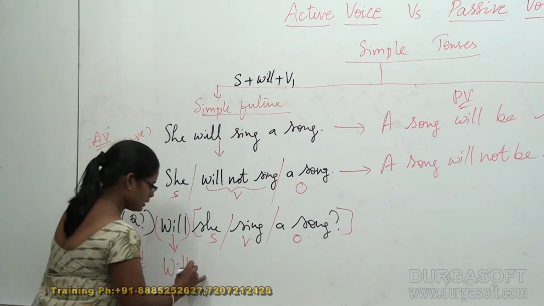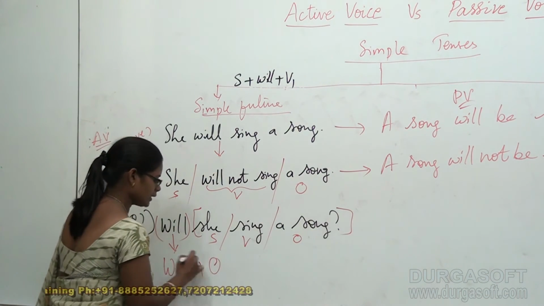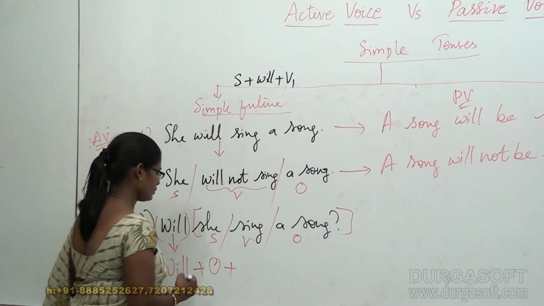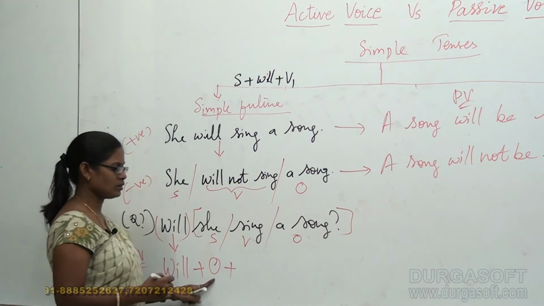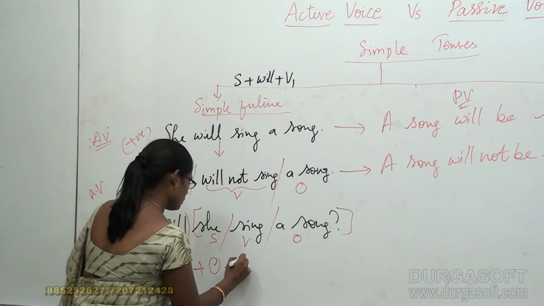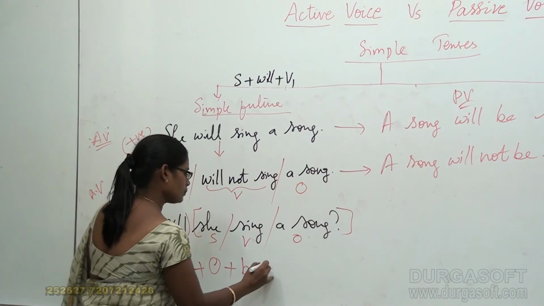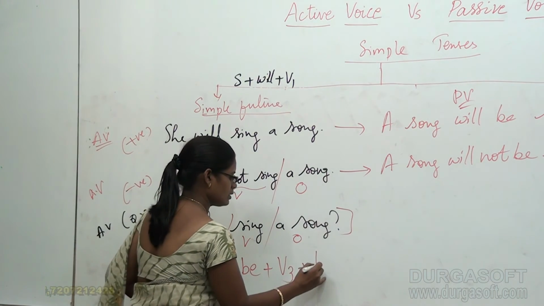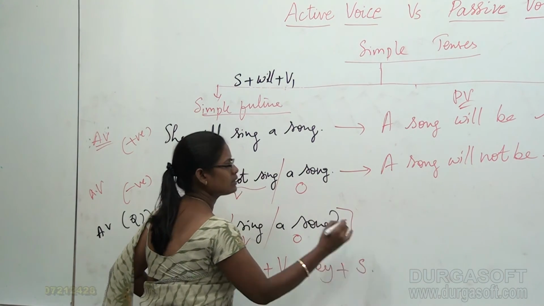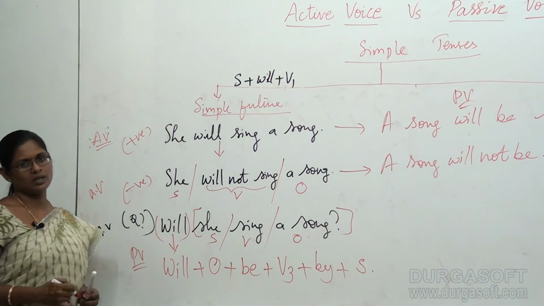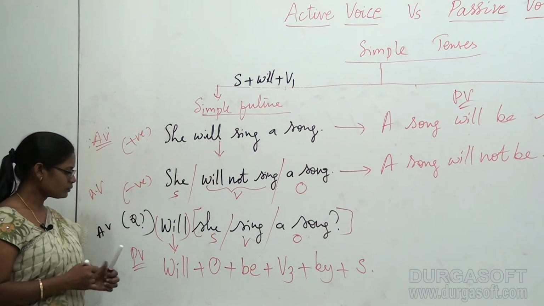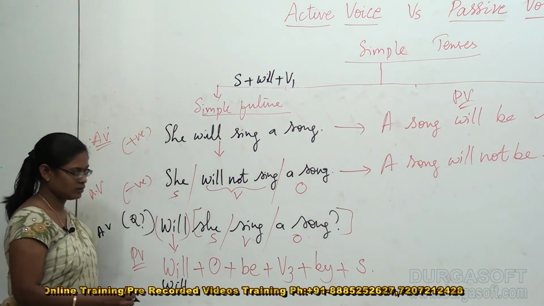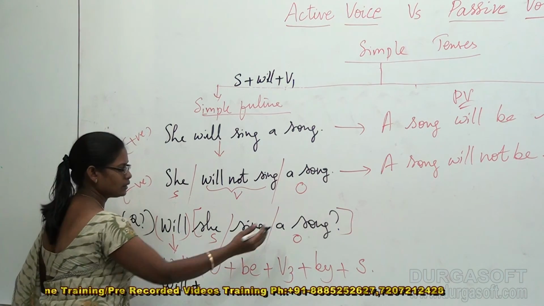Will plus object plus be plus V3 plus by plus subject. This is our structure. See, bring will as it is, will plus what is the object?